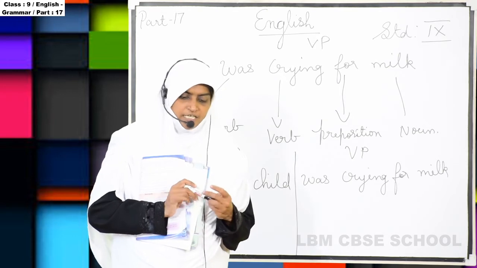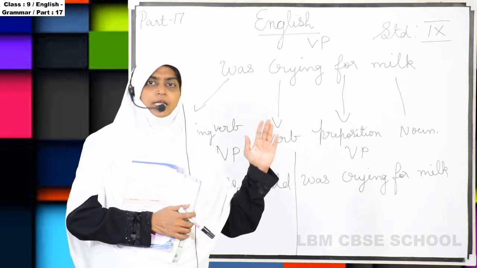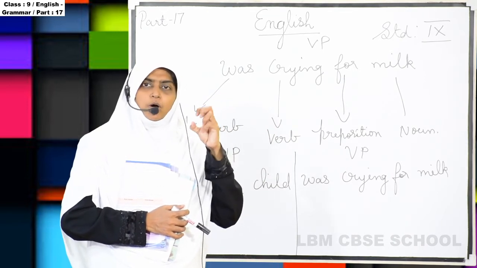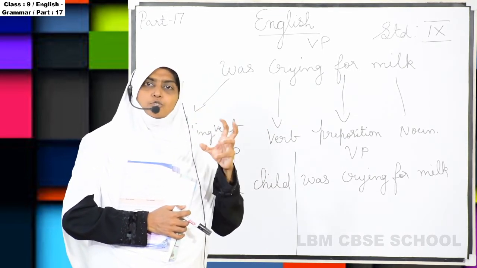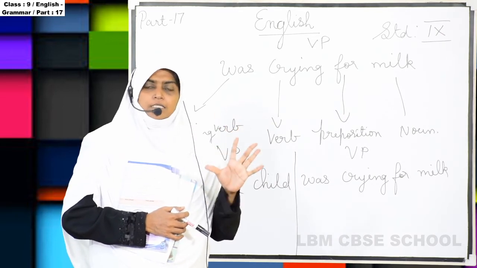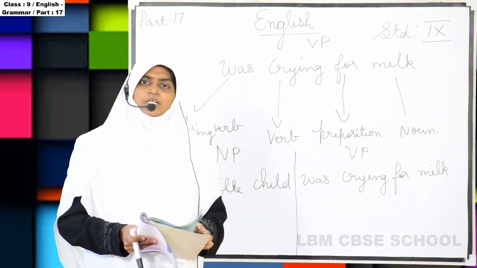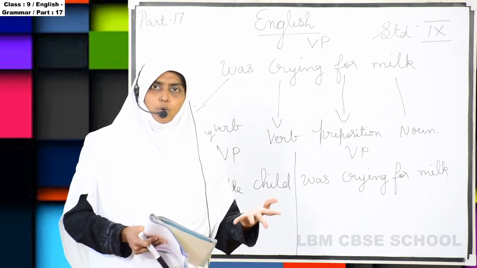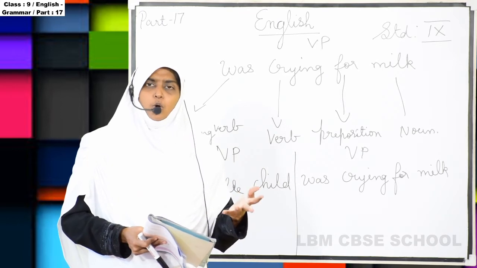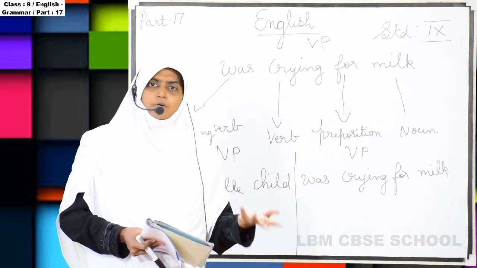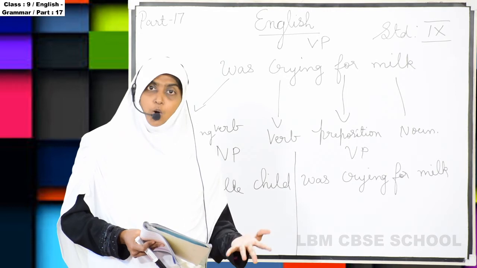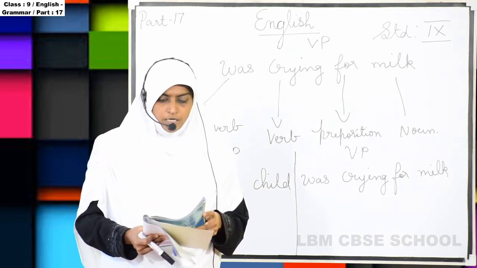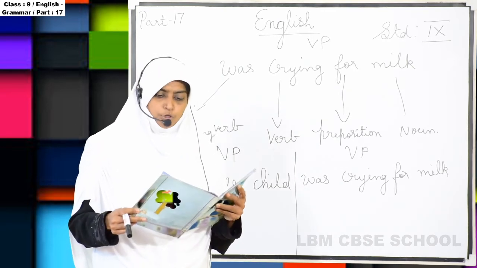Again we take each one and give names to each word. So you should know what a noun phrase is. In a noun phrase, names or nouns or pronouns will come, and a verb phrase contains a verb. Noun phrase has a noun, verb phrase has a verb. Very simple. This chapter is very important for you.